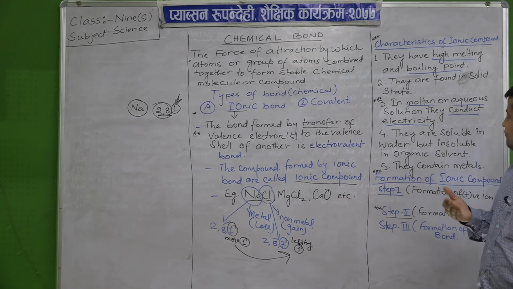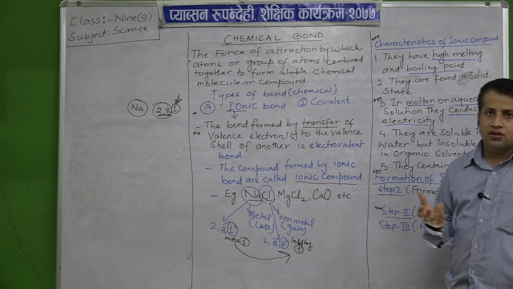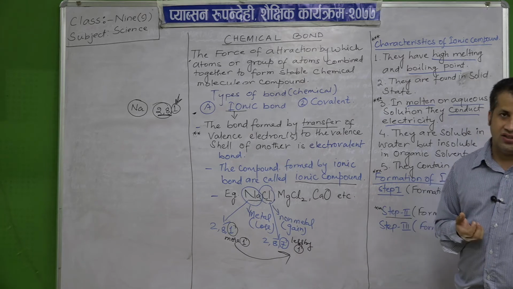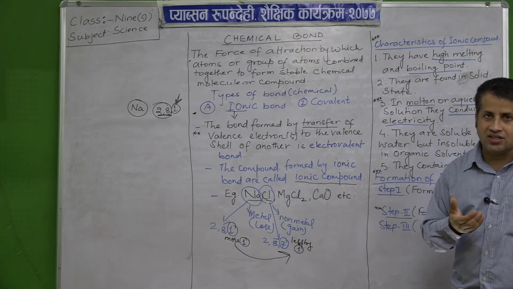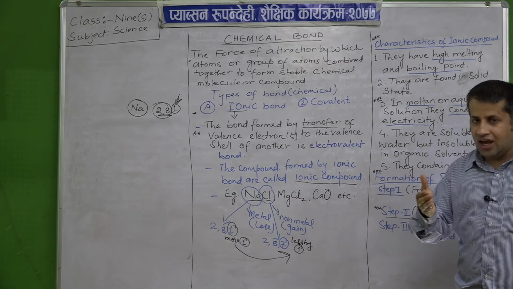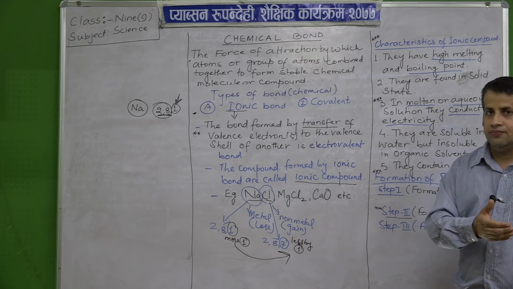Now we know that electricity means the rate of flow of charge. So when there is flow of charge, then they can conduct electricity.